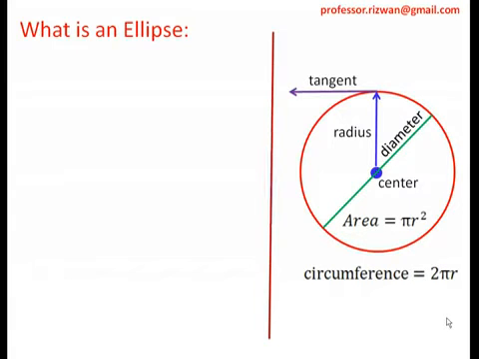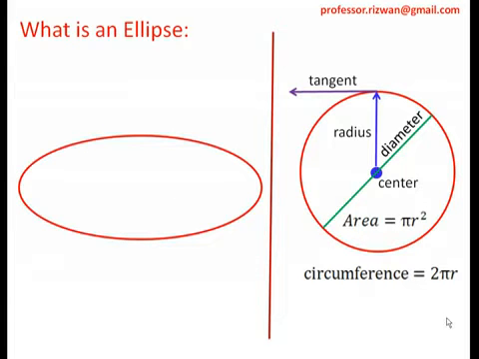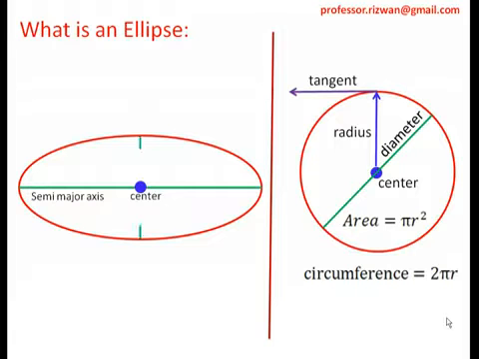Now this is a geometrical figure. Now see another geometrical figure which is analogous to circle but of this shape, the egg shape, right? Now what are the points which we need to understand further? Ellipse has a center, but ellipse has an axis connecting the farthest or longest points, and that is called the major axis, and half of it is called the semi-major axis. The line joining the center and one of the farthest points is the semi-major axis. Similarly, the line joining the two shortest points on the ellipse is called the minor axis, and half of it is called the semi-minor axis.